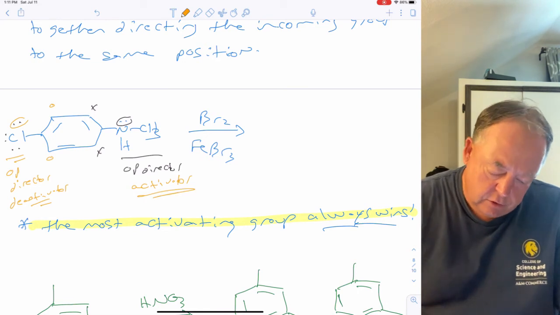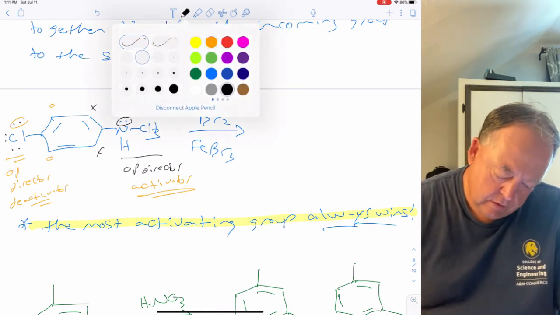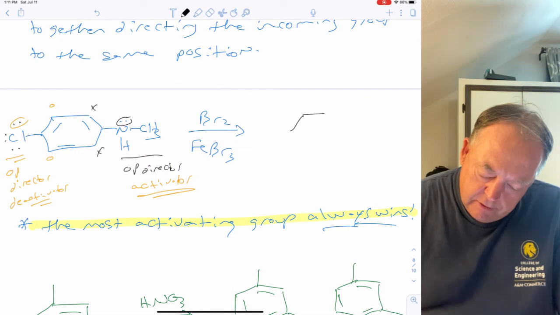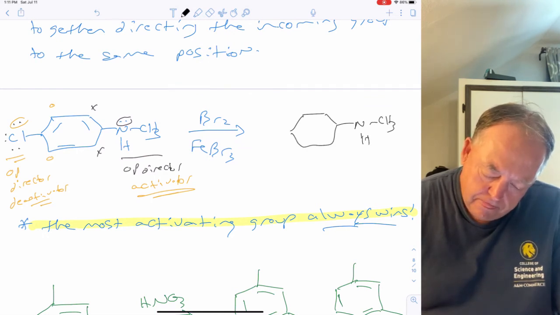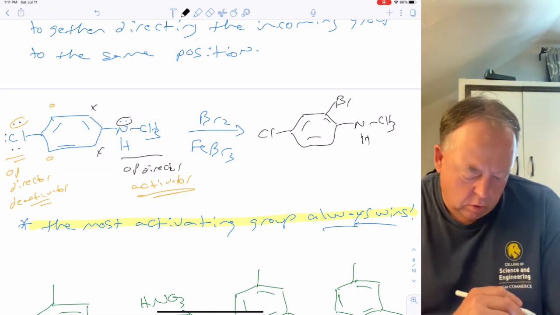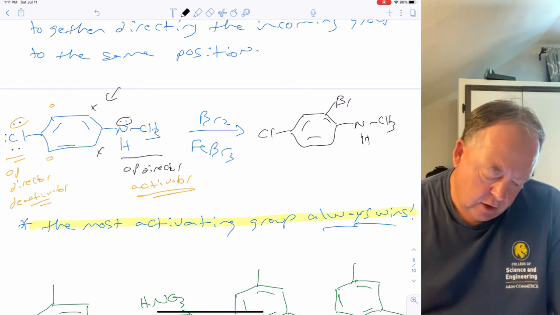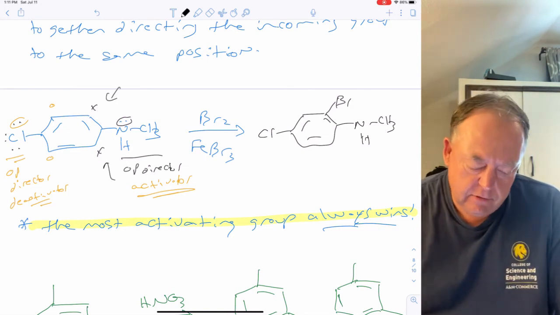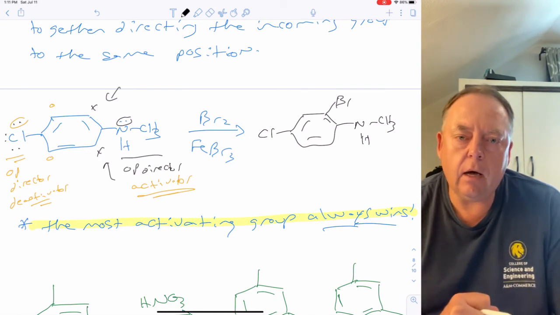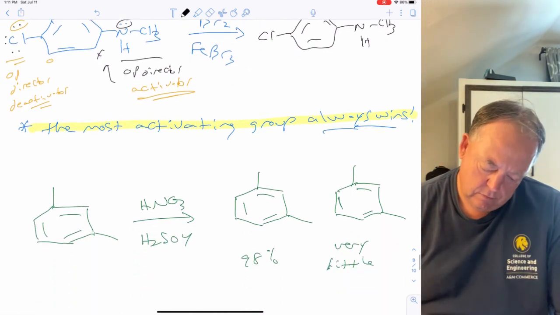So this wins. So the nitrogen wins. So your major product would put the bromine ortho to the nitrogen. And of course top or bottom, those are equivalent by symmetry, so it doesn't matter where you put it, it's the same molecule.